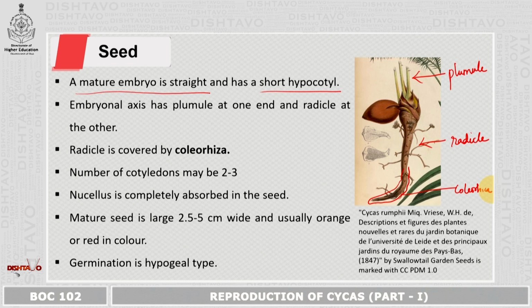The nucellus is completely absorbed in the seed. Now as the pollen tube was acting as a haustorium, it was taking nourishment from the nucellar tissue. So the nucellus is completely absorbed in the seed. The mature seed is large, ranges from 2.5 to 5 centimeters, and when it is matured, it is orange or red in color. The germination is hypogeal type.